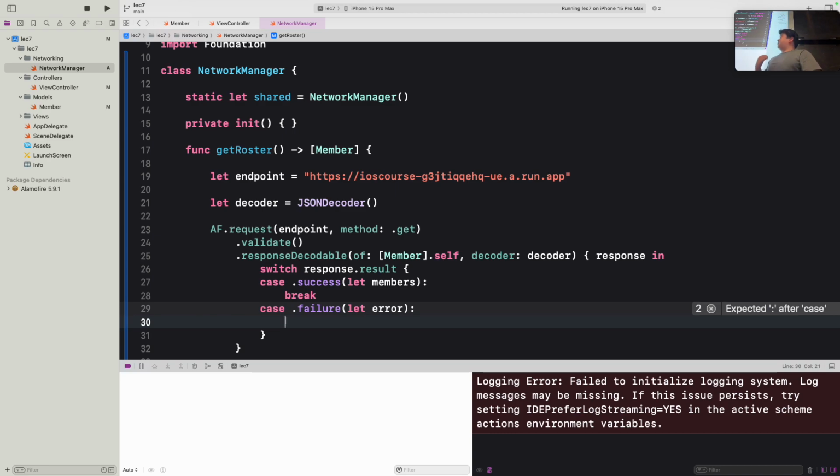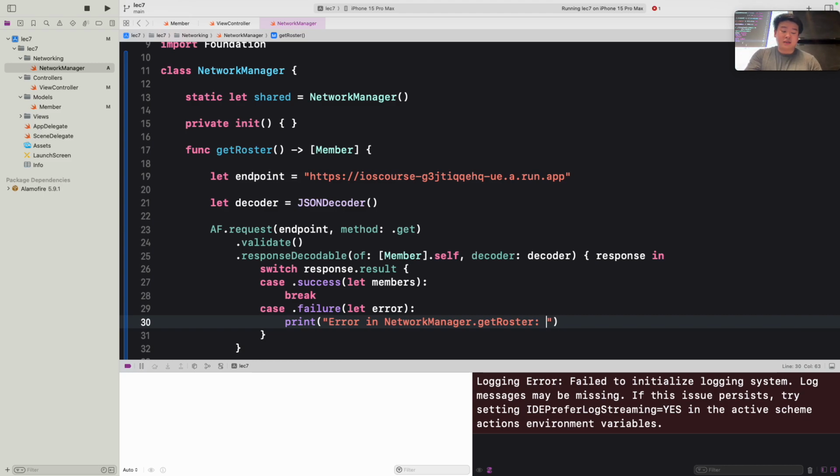And in the error case, we actually just want to print out that error so we know something went wrong while we were making that request. So you could just simply make a print statement, and it's always a good idea to specify where this error is coming from. So what we like to do is "error in NetworkManager." and this function is called getRoster. So we know that if an error does occur and it does get printed to the console, we know where it comes from.